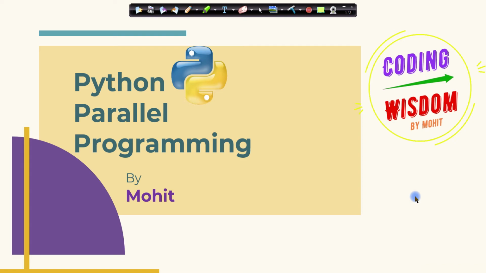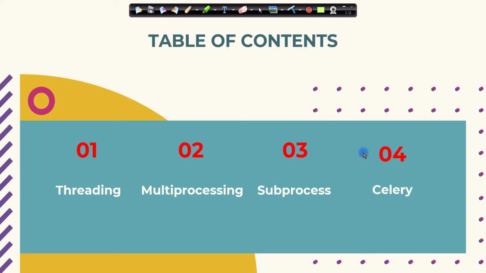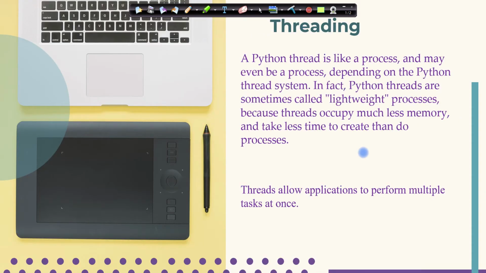Hello everyone, my name is Mohit. From this video, I'm going to start a new series, Python parallel programming. In this series, I'm going to cover threading, multiprocessing, subprocess, and lastly a third-party module, Celery. Celery is a third-party module. First of all, in this video, I'm going to start the threading module.